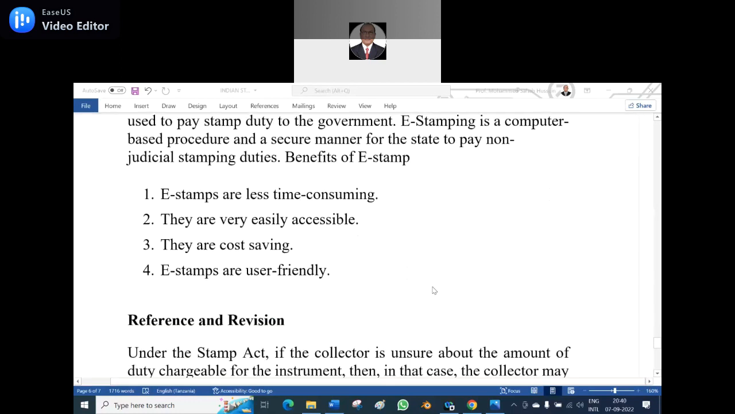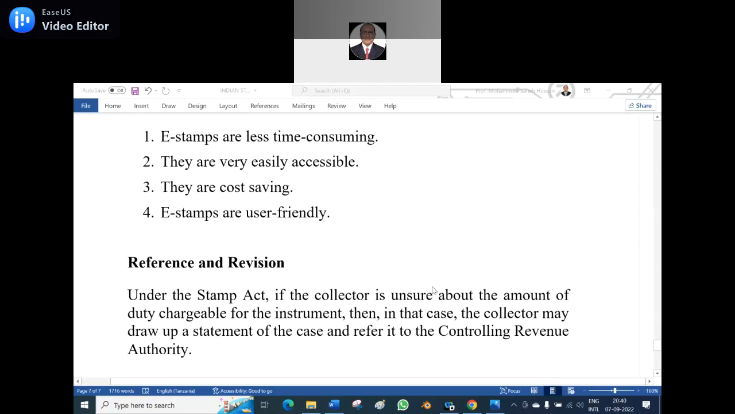Okay. So, references and revisions. What is the reference and revision? Let us see. Under the Stamp Act, if the collector is unsure about the amount of duty chargeable for the instrument, then the collector may draw up a statement of the case and refer it to the controlling revenue authority. So sometimes when the collector is unsure about it, he will send it to the controlling revenue authority.